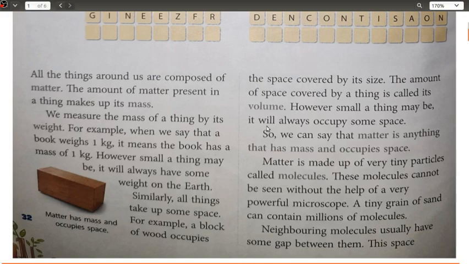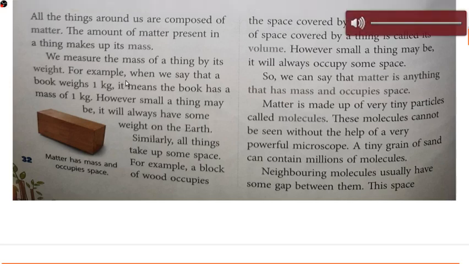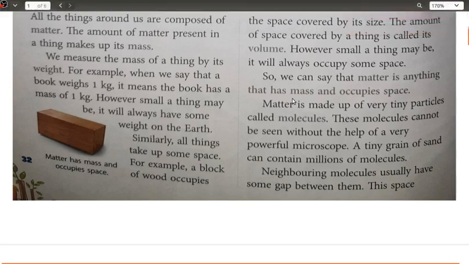Now, matter is anything that has mass and occupies space. So all those objects which have some mass and at the same time occupy some space are known as matter. Then we talked about what matter is made up of.